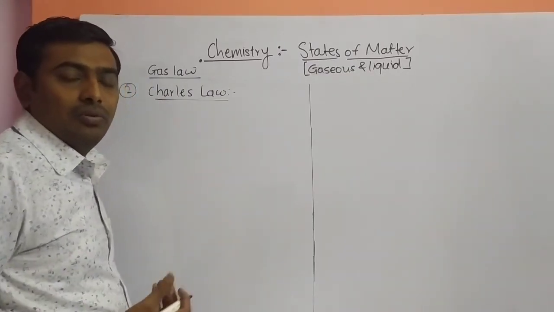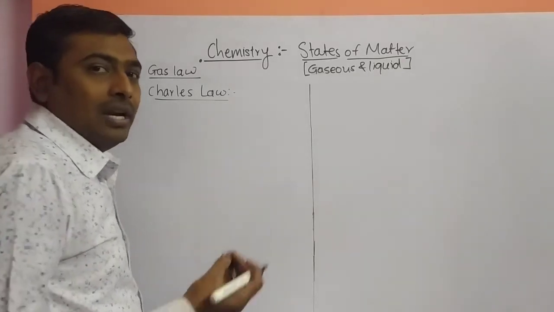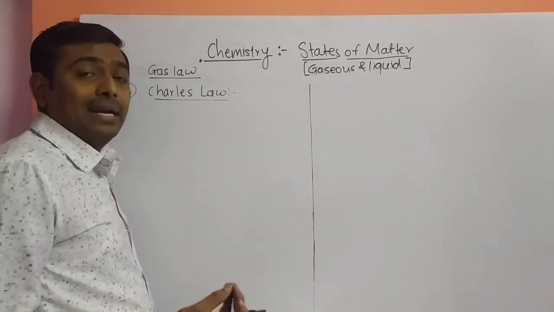Charles is the scientist who discussed the relationship between volume and temperature.